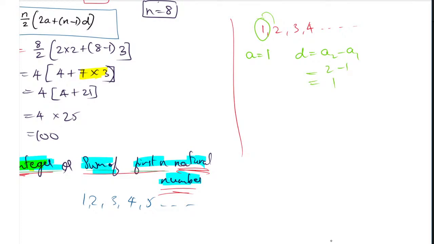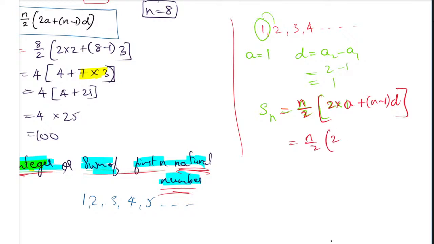So obviously, same formula. If you don't know the formula, you can go this way. Sn is equal to n by 2 into 2a plus n minus 1 into d. If you have forgotten that formula, you can derive it this way. Very easy. n by 2, because the n value you don't know, but the a value is 1. So 2 into 1 plus n minus 1 into d, and the d value is 1, the difference between two terms.